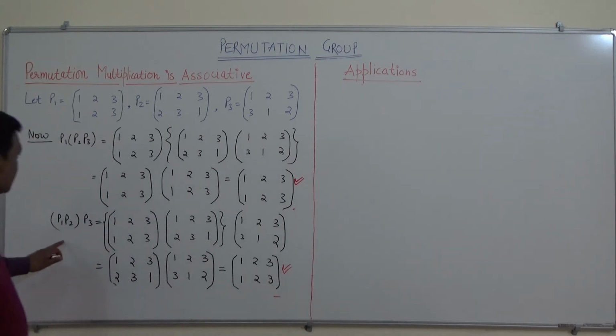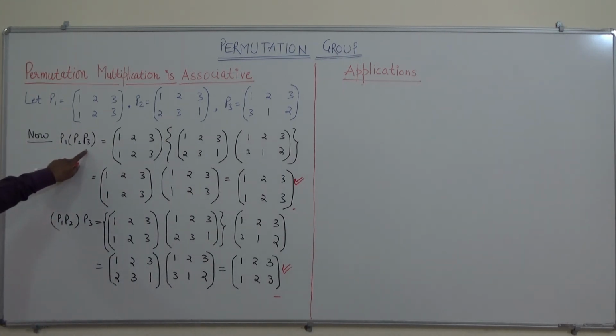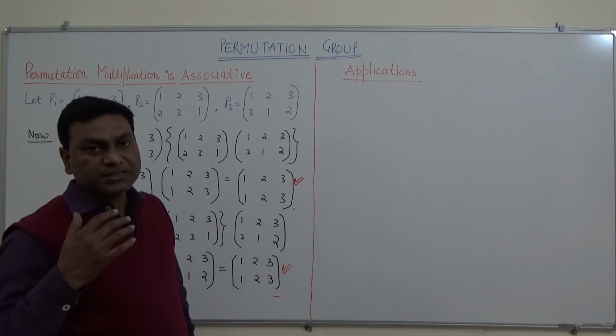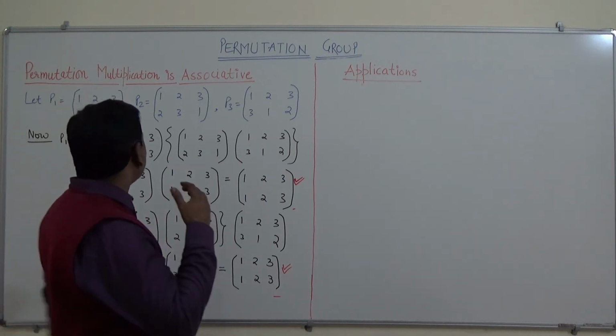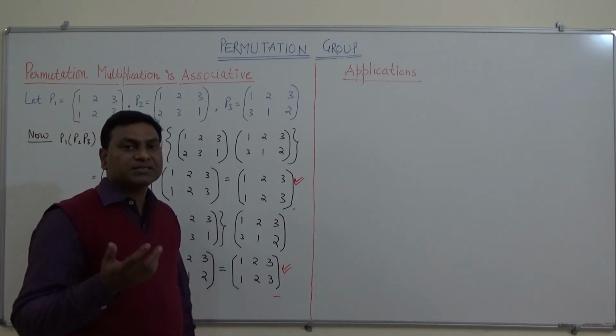So we can see from here that P1 into P2 P3 is equivalent to P1 P2 into P3. So we can say this permutation multiplication is associative.